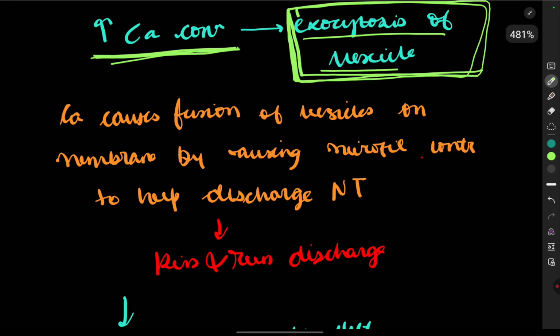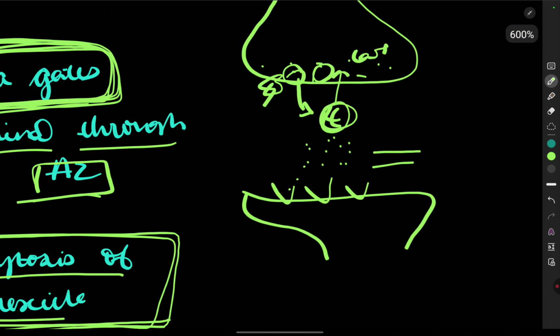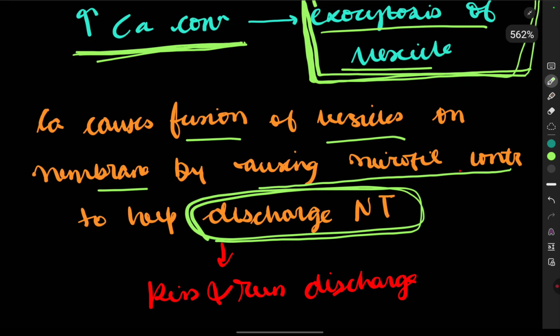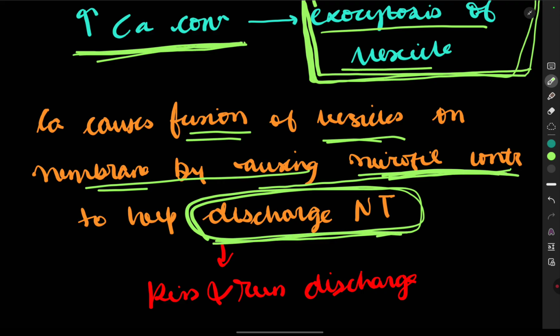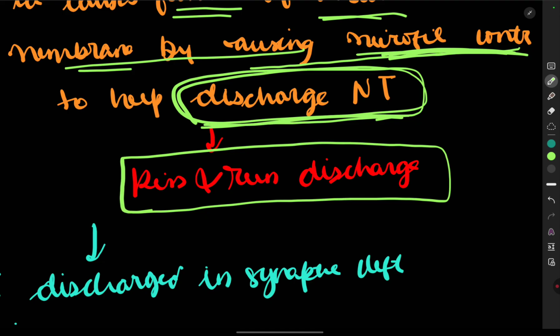Calcium causes fusion of the vesicle on the membrane by causing microfibrils to contract, to help in discharging the neurotransmitter. That's what I told. How does the vesicle release the neurotransmitter? It causes fusion of the vesicle on the membrane. Fusion happens, and due to contraction of the microfibrils the neurotransmitter is discharged, which is called the kiss and run discharge. The specific name is given: the kiss and run discharge.